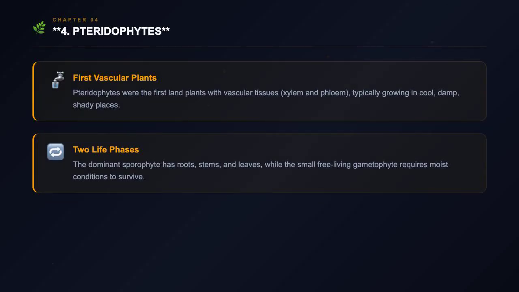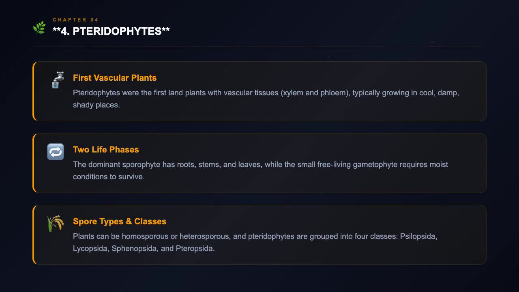Pteridophytes are vascular plants, including horsetails and ferns. They were the first terrestrial plants with vascular tissues like xylem and phloem. These plants typically grow in cool, damp, shady places. People use them for medicine, soil binding, and decoration.